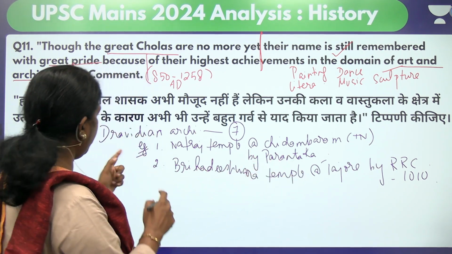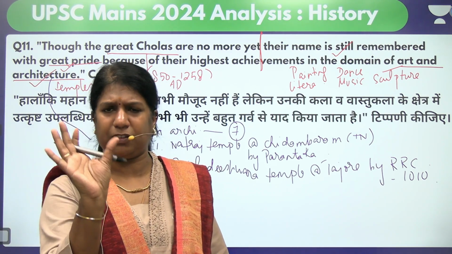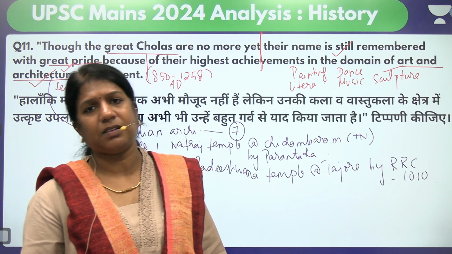So you can quote this temple, and you have to draw the sketch also, because since they've asked about architecture, you have to draw the temple. A small diagram on the right corner of your answer sheet will do.